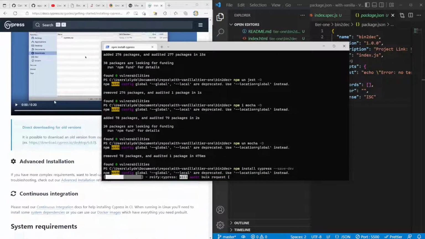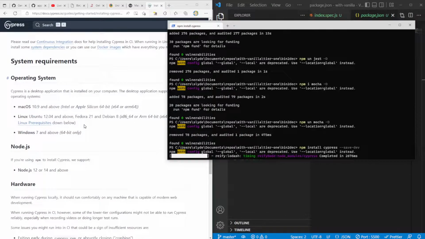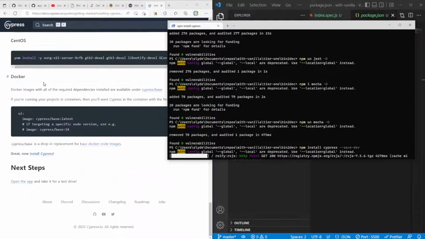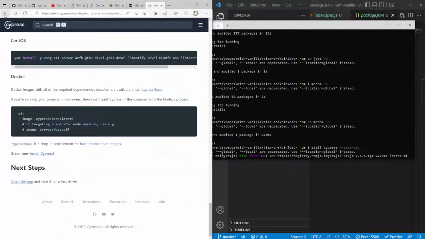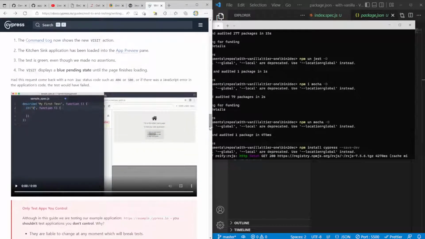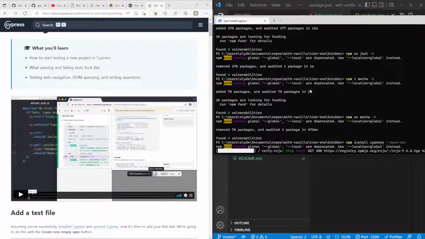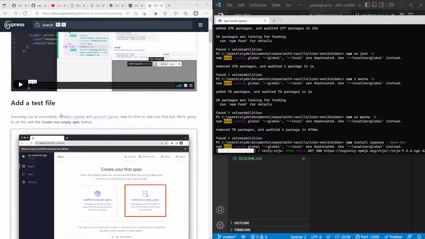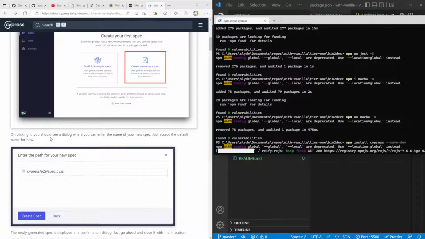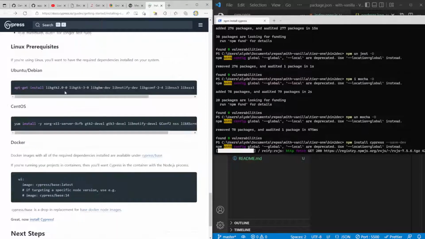We can do it with Yarn. We can do it with direct download, advanced installation, some system requirements, presets. Okay. I don't think we need this. Let's just go directly into here. Okay, add a test file. Assuming you've successfully installed Cypress and opened Cypress, now it's time to add your first test. We're going to do this with create a new spec empty button. And for the name of your new spec, just accept the default name for now. Let's actually open it like it said.